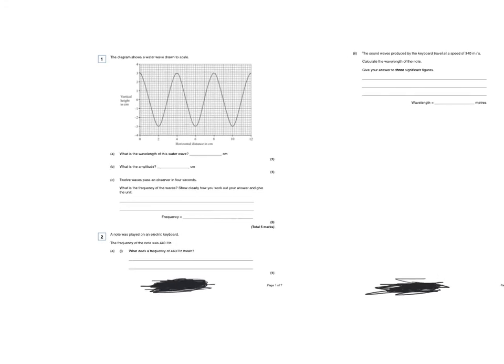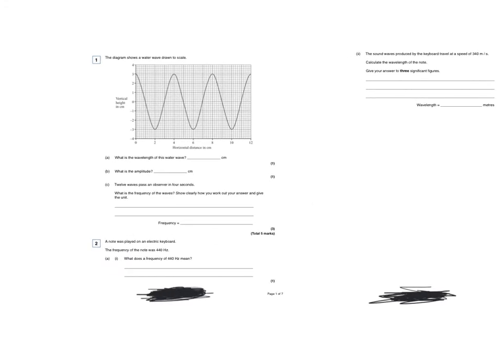So starting with this diagram, it shows a water wave drawn to scale. What is the wavelength of this water wave? Now remember what we said about wavelength. If you want to keep it simple, pick the same point. So I'm going to pick this point to this point, and it is the distance between those 2 points. I will also consider where the undisturbed line is, where 0 is.